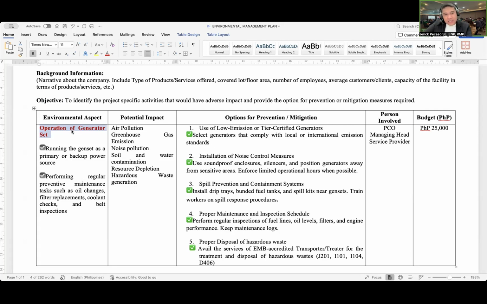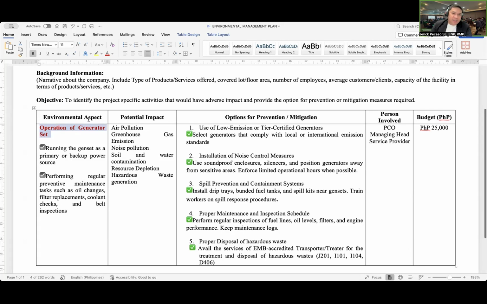And now what is the potential impact when we operate the generator set? We can specify here air pollution. We can specify the greenhouse gas emission. We can specify noise pollution.